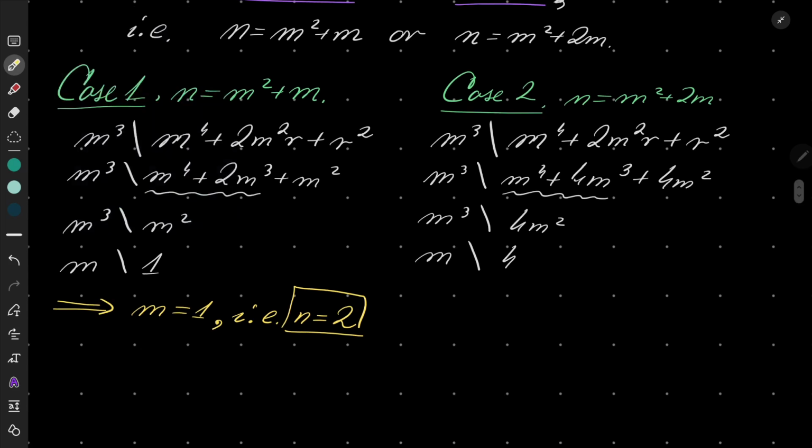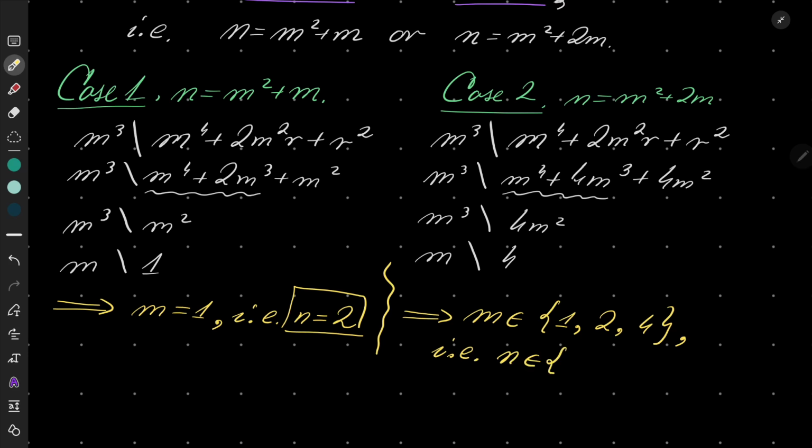We have only 3 possibilities here: m is either 1, 2, or 4. If m is 1, then n is 3. If m is 2, then n is 2 squared plus 2 times 2, which is 8. And if it is 4, we have 16 plus 8, 24. So we have 3 solutions here.